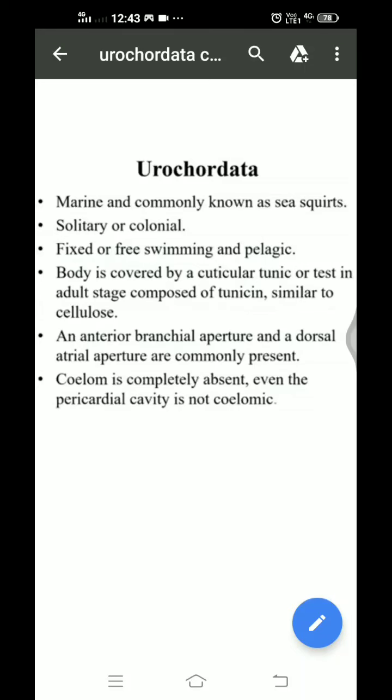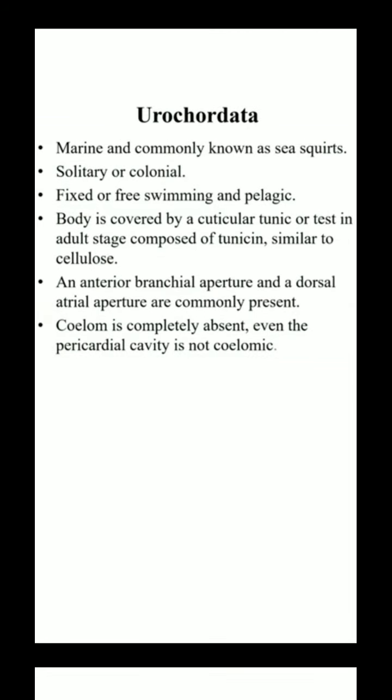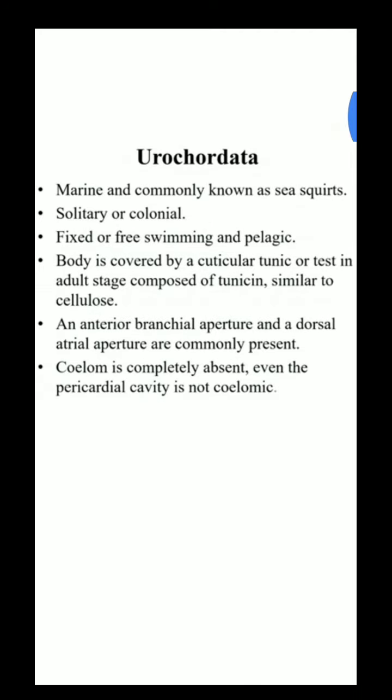There are about 3000 species which belong to tunicates. What are their characteristics? First is habitat. They are usually marine and are sedentary in nature. Size: their size varies from 0.25 mm to 250 mm, but the largest tunicate, the sea tulip, can grow up to 1 meter. Colors: they have a variety of colors, but they are mostly gray or green.